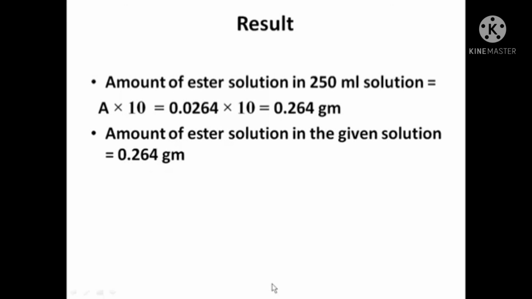If you have any problem, you may ask. All the experiments you have to write in the record book. If the record book is not purchased, you may take blank ruled pages. You have to write in good handwriting on that. Put your name on that, and your introduction part there, the exam seat number, your name, all things, just like we prepared the record book, in the same way you have to prepare that.